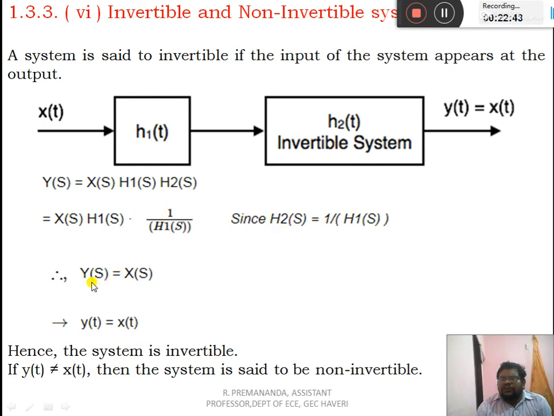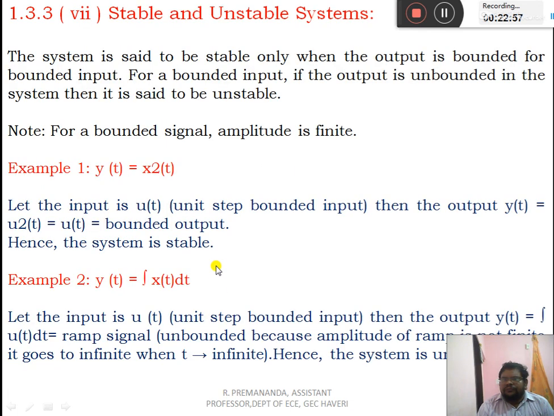Here we introduce h2 of s equal to 1 upon h1 of s, so that y of s is equal to x of s. Taking the inverse, we get y of t is equal to x of t. The above system is called the invertible system. If y of t is not equal to x of t, then the system is a non-invertible system.